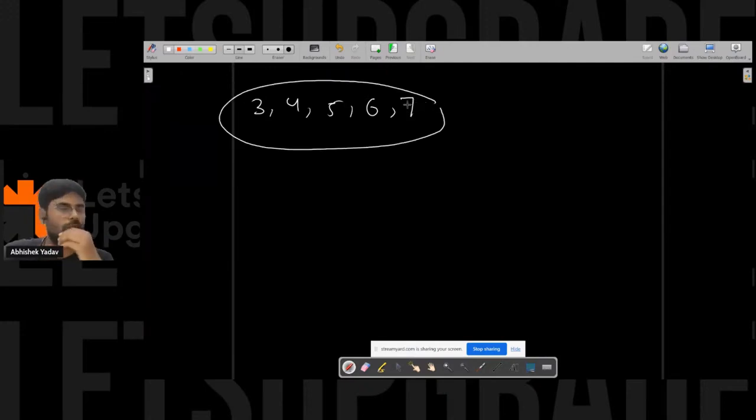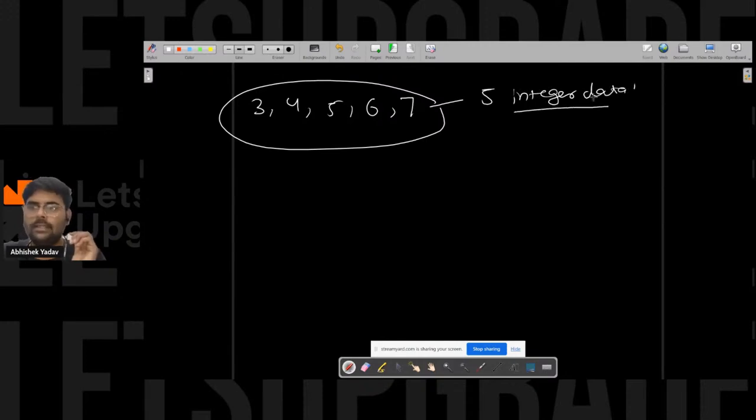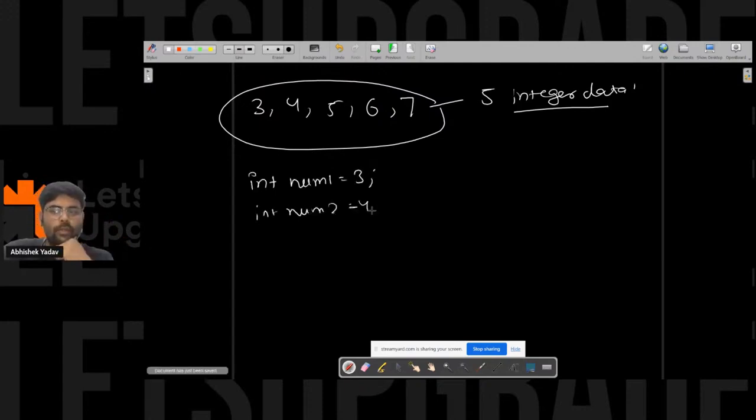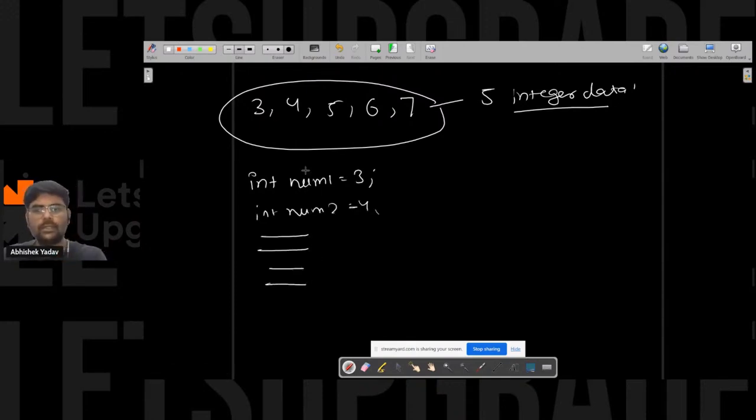So I have to store 5 integer data here. The first approach is, you can create 5 integer variables, that is int num1 = 3, int num2 = 4. Like this, you have to create 5 different integer variables and store the data.